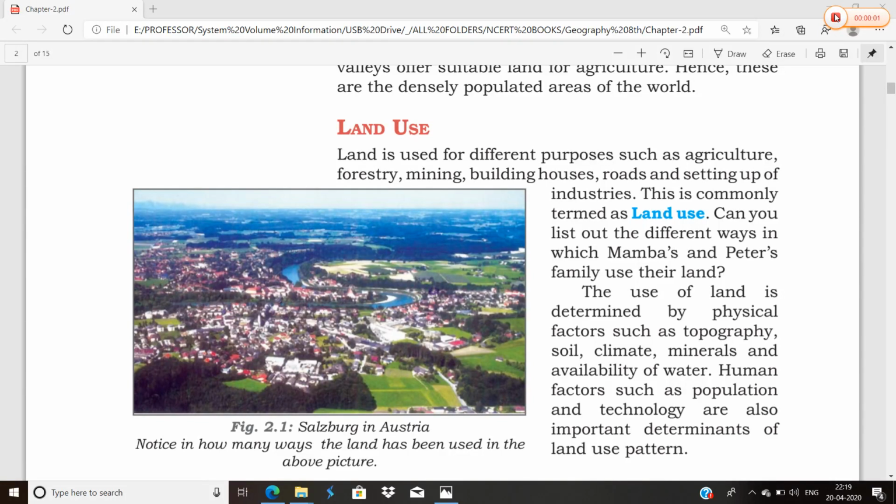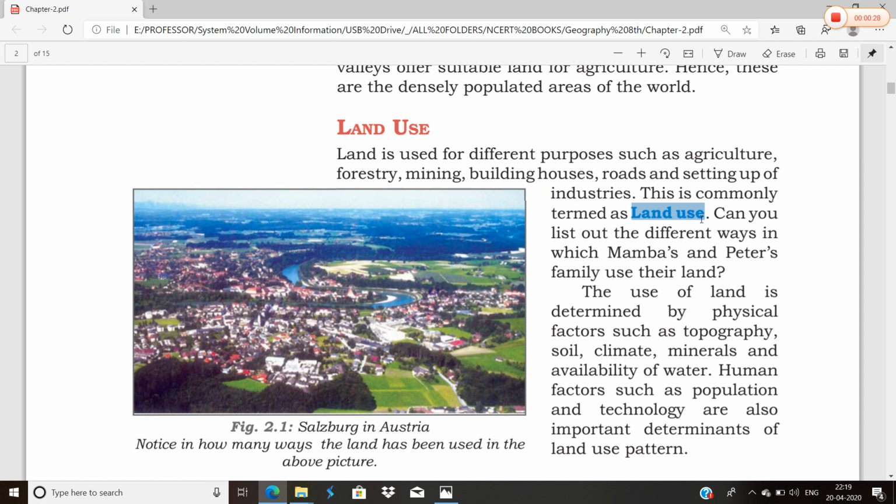So, children, now we are going to understand land use. What is land use basically? Land use is when we use the land for different purposes such as agriculture, forestry, mining, building houses, roads, and setting up of industry. That is termed as land use.